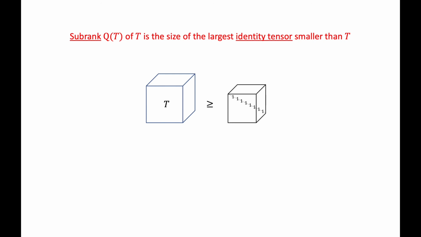Let's define the subrank. Given the tensor T, the subrank Q of T is the size of the largest identity tensor that's smaller than T. Here by identity tensor, we mean a tensor that has ones on the main diagonal and zeros elsewhere. The notion of subrank was introduced by Strassen in 1987 and is central in the theory of fast matrix multiplication.